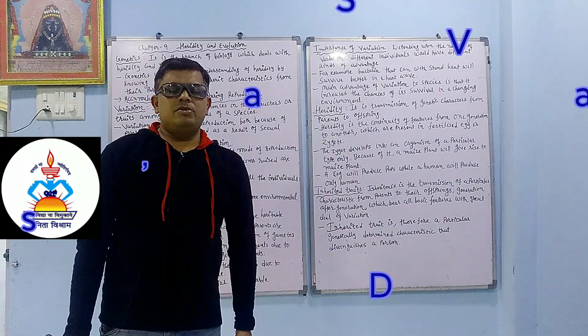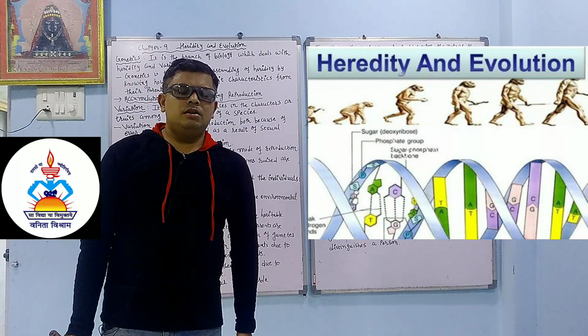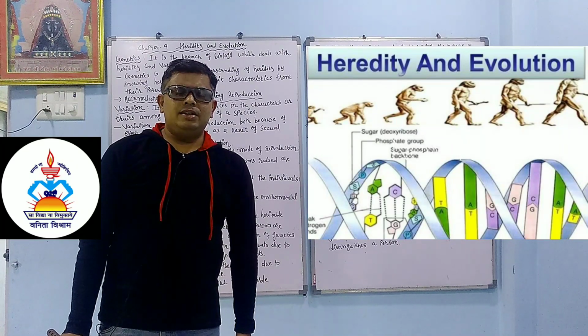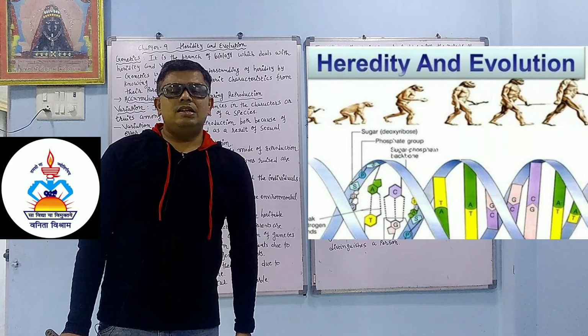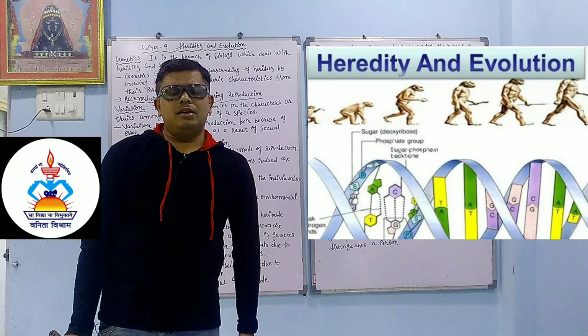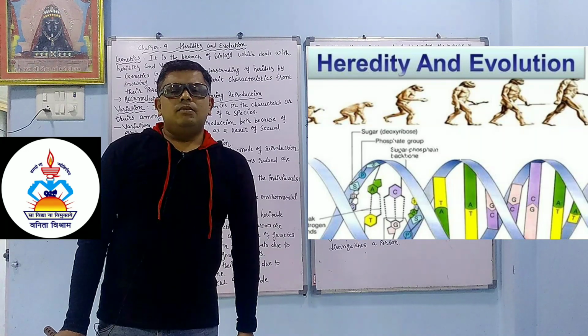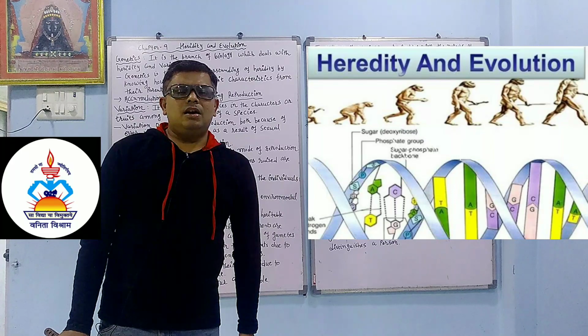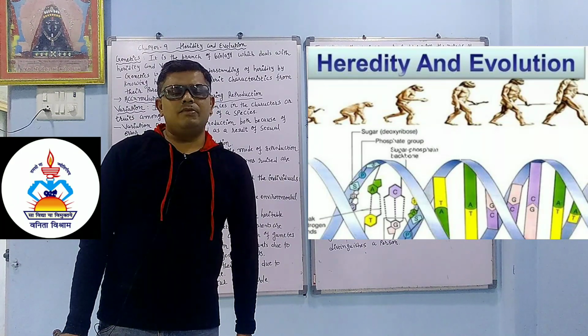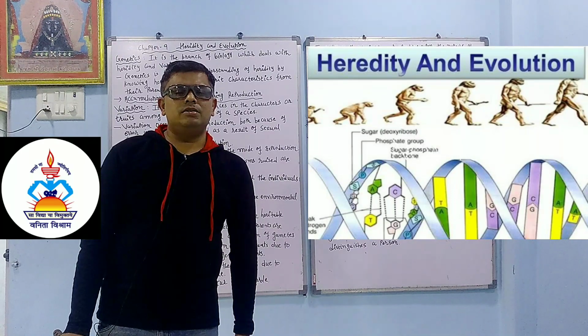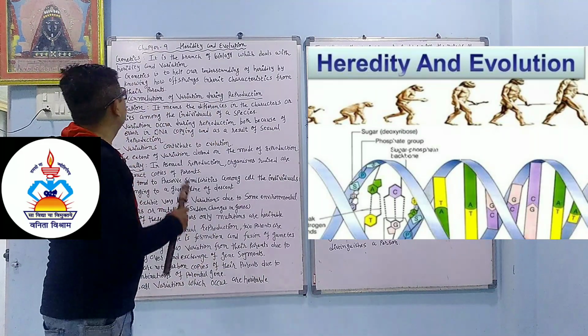Today we will start a new chapter, chapter number 9, Heredity and Evolution. Dear students, we will learn about genetics. Genetics mainly works on genes. In genes, DNA is present, deoxyribonucleic acid. So we will learn about how some characteristics go from one generation to another in different types of animals, plants, and birds. So we will start.